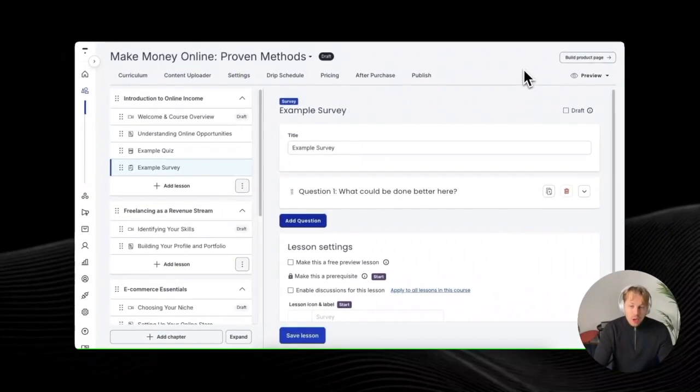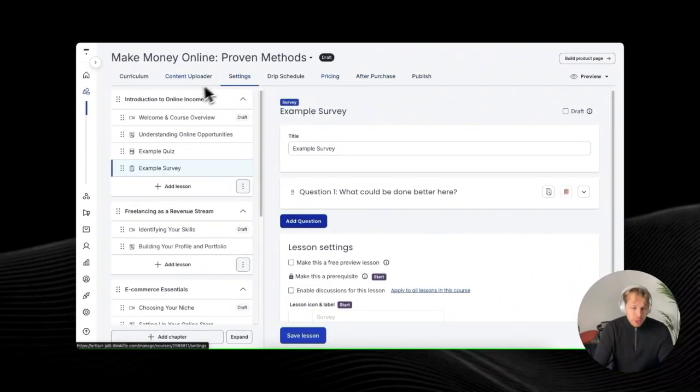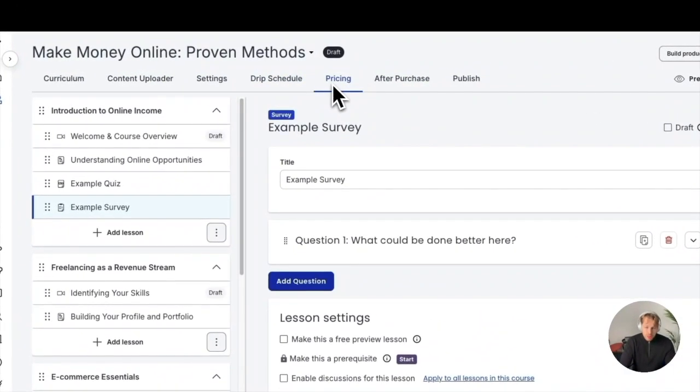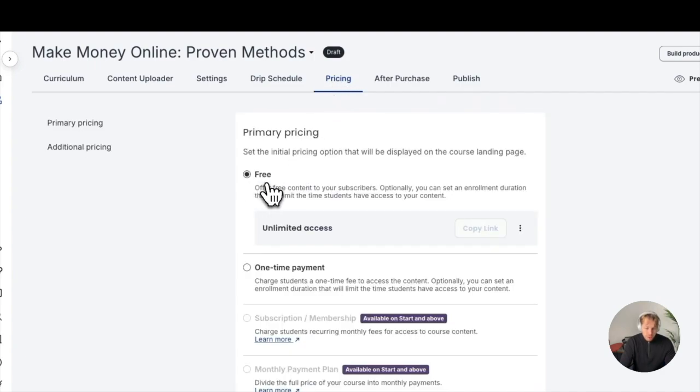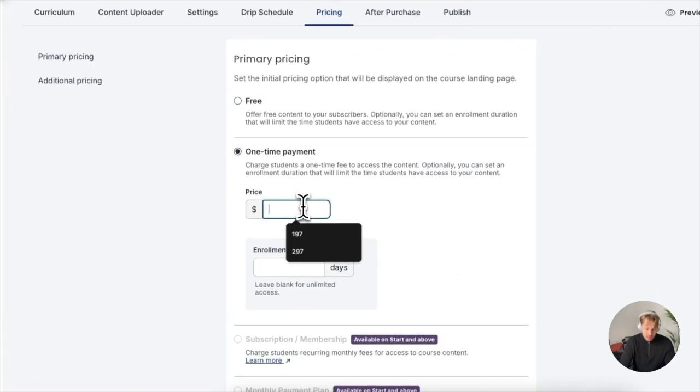And once you have added all the contents to your course, you can choose these top bar options before going live with it. And also there's actually one more thing I'll show you in just a second. But let's, for example, choose the pricing. For this one, we could do it for free, or we can do a one-time payment for, let's say, $197.